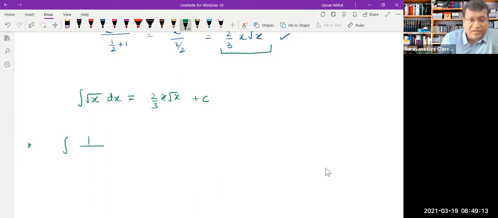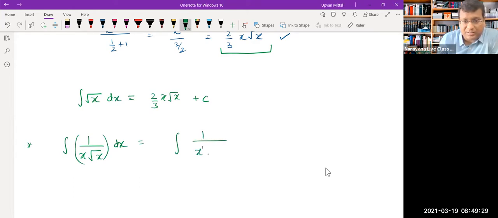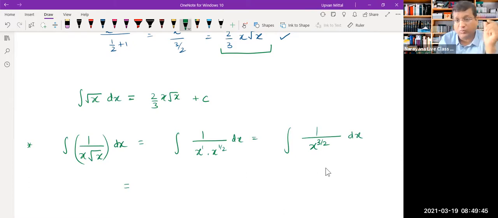Let us say I give you an integral like 1 upon x root x. Now, let's say we are asked to integrate this. So what we will do is this whole thing can be written as x raised to 1, x raised to half. Further, you can keep on simplifying the denominator. It can be written like this. Then you know that if you bring this to the numerator, this will become minus 3 by 2. So this is the integral of x raised to minus 3 by 2.